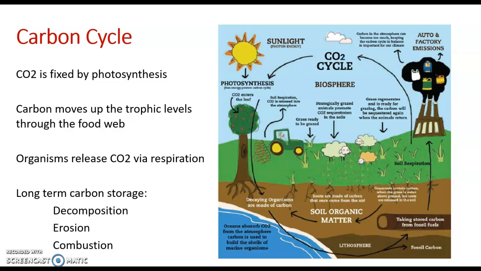Carbon moves from the environment into organisms when producers convert carbon dioxide into sugars during photosynthesis. So another key element to fueling the carbon cycle is the input of that energy from the sun, because one of the ingredients that goes into photosynthesis is carbon dioxide. So when herbivores consume the producers, they then consume the carbon that they've fixed from the atmosphere. And the carbon is then passed along up the trophic levels, just like we saw energy pass through.